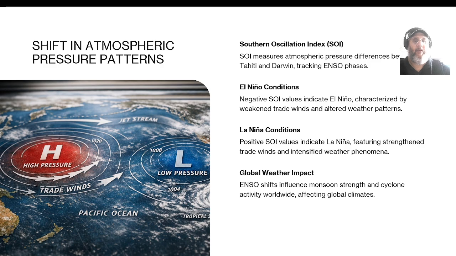Shift in atmospheric pressure patterns. The Southern Oscillation Index. SOI measures the atmospheric pressure difference between Tahiti and Darwin, tracking ENSO phases. El Nino conditions. Negative SOI values indicate El Nino, characterized by weakened trade winds and altered weather patterns.